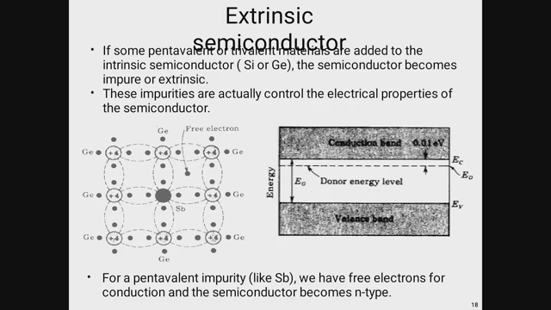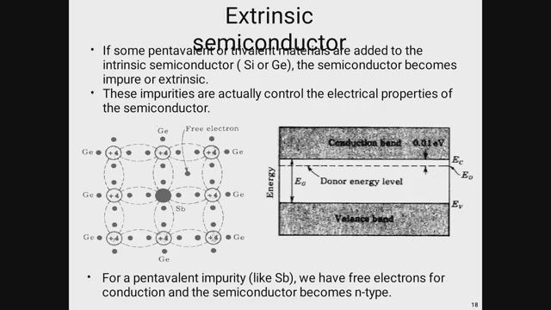So this is the extrinsic type of semiconductor. Extrinsic means where we have added some amount of impurities. This is not a pure type of semiconductor. In case of an extrinsic semiconductor, we add some impurity externally, so the purity of the semiconductor has been lost. If some pentavalent or trivalent impurities are added to an intrinsic semiconductor such as silicon or germanium, the semiconductor becomes impure or extrinsic.